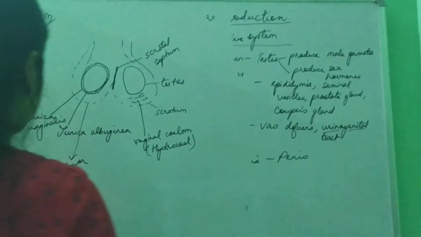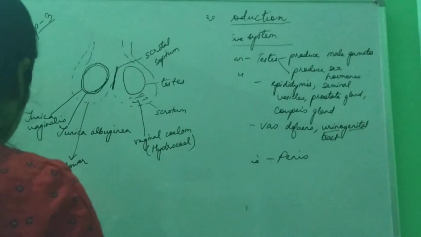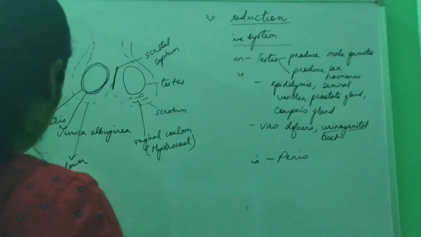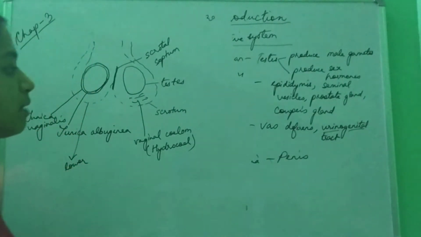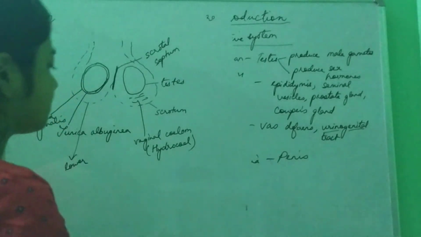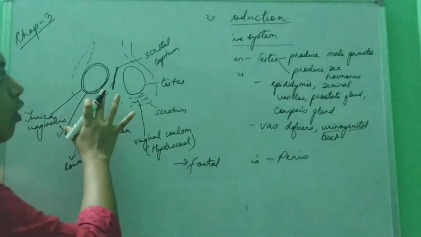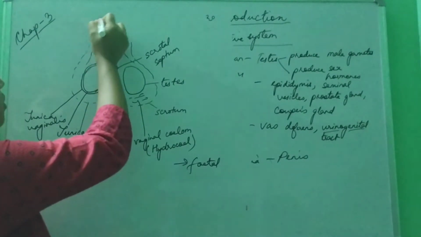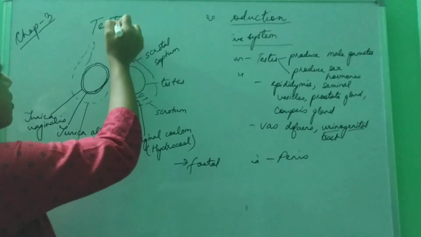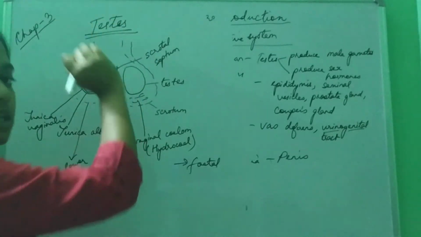Draw it that way. Then this is done. This is the structure of testes. Always remember this, it comes in exam.